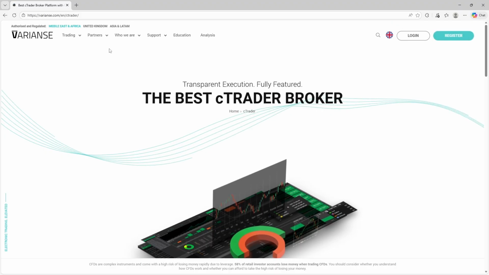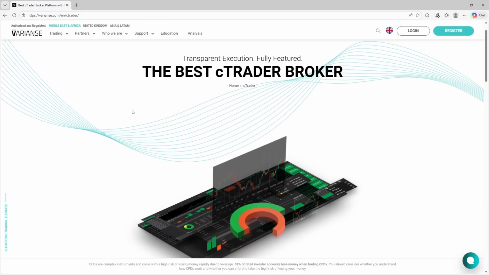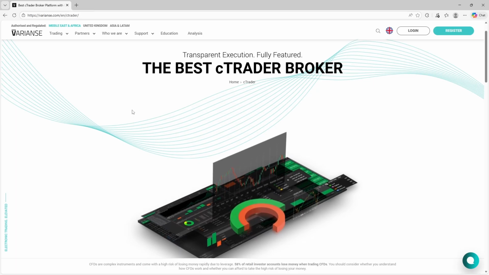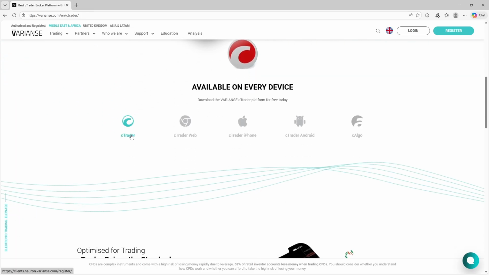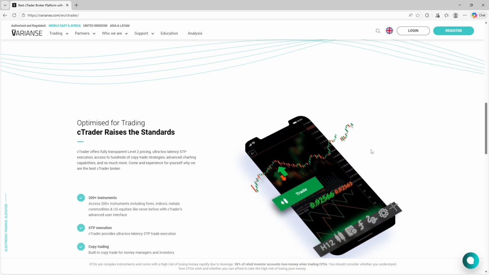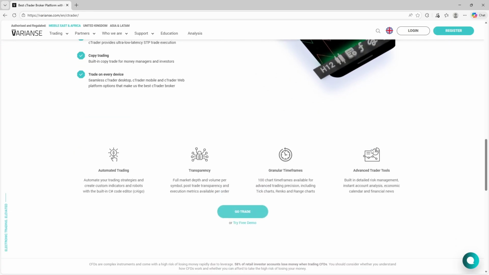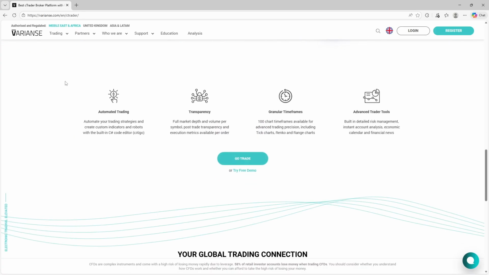Since launch, it has expanded to serve clients in more than 100 countries and positioned itself as a specialist broker focused on technology, liquidity sourcing, and execution transparency rather than size alone. Only after understanding these features does the account structure become relevant.